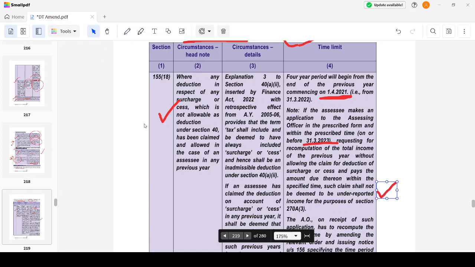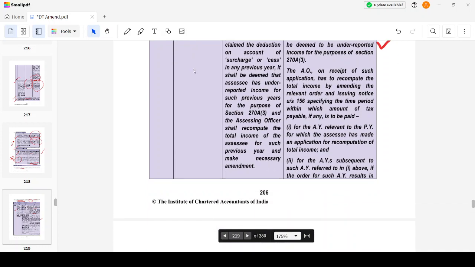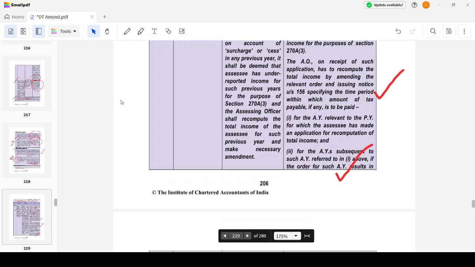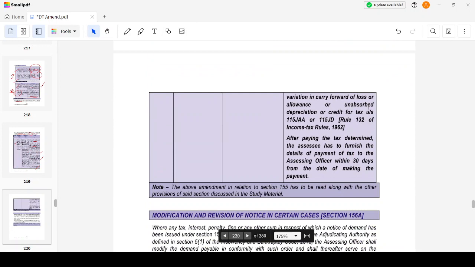The assessing officer, on receipt of such application, has to recompute the total income by amending the relevant order and issuing a notice of demand specifying a time limit within which the amount is to be paid. This applies for the assessment relevant to the previous year for which the assessee has made the application for recomputation of total income, and for assessment years subsequent to the assessment year referred to above. If the order of the assessing officer results in a variation in carry forward loss, then that also has to be amended. After paying the tax demand, the assessee has to furnish the details of payment of tax to the assessing officer within 30 days from the date of making the payment.